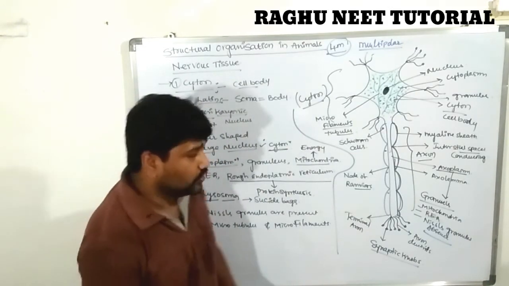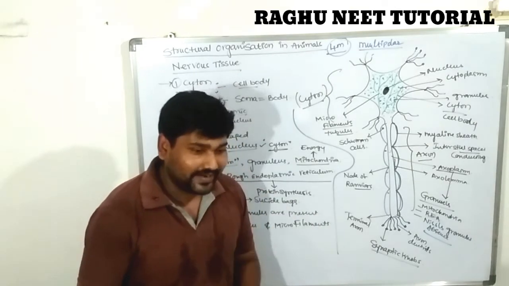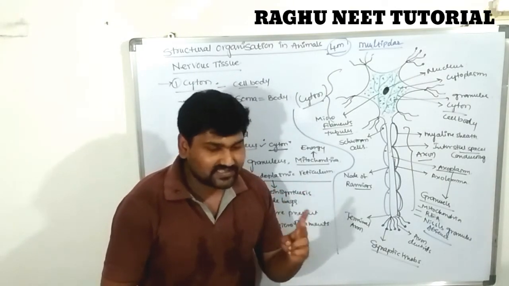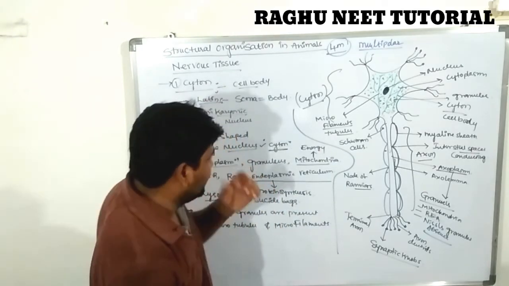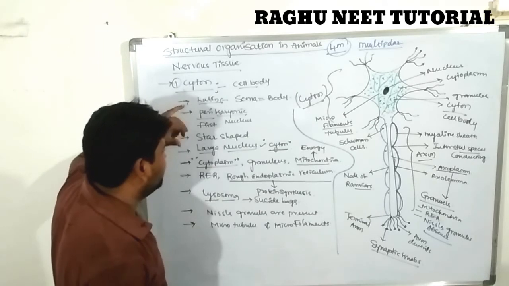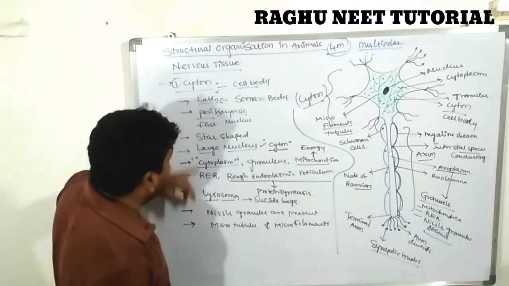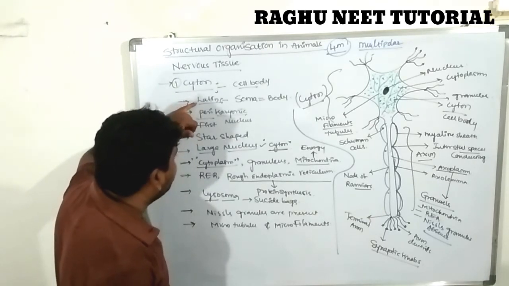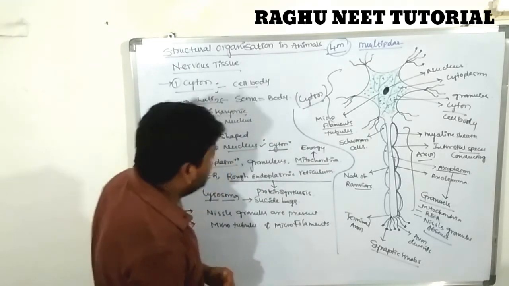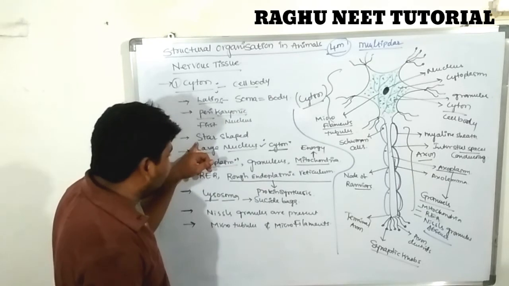First, the nervous tissue. The neuron contains three parts: the cyton, the axon, and the dendrites. First, the cyton is commonly known as the cell body. It is of ectodermal origin. The word cyton is derived from Latin, nothing but soma, meaning body. It is a star-shaped structure.